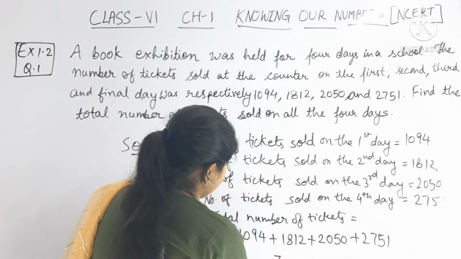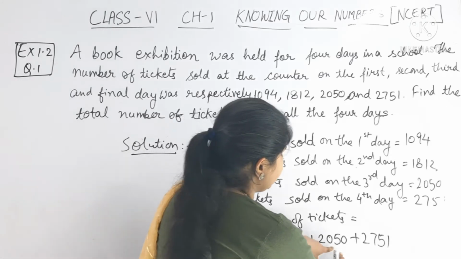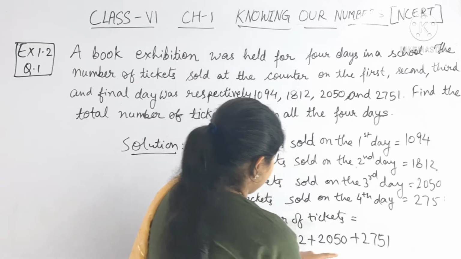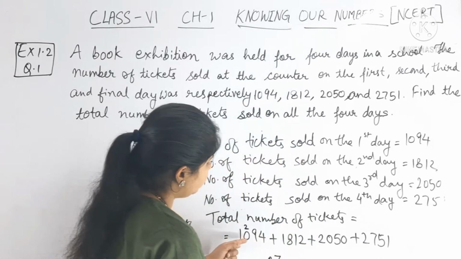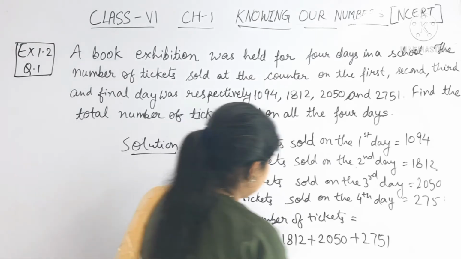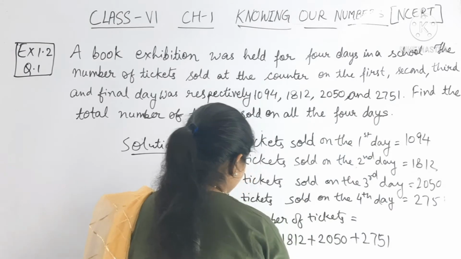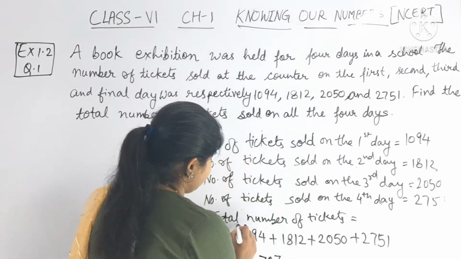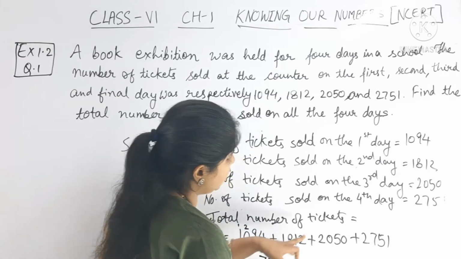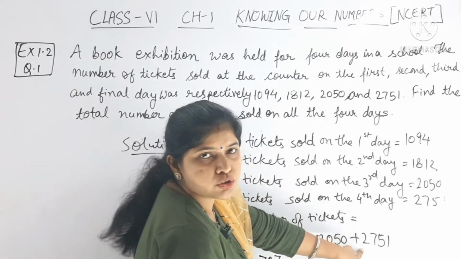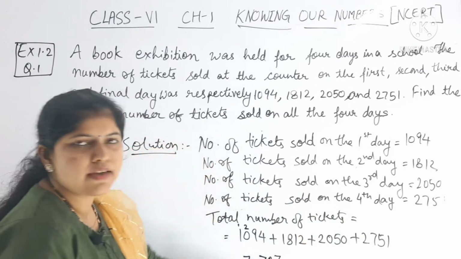So here 7, then 9 plus 1 is 10, 10 plus 5 is 15, 15 plus 5 is 20. So I am getting 2 as a balance. Then 2 plus 8, 8 plus 2 is 10, then 10 plus 7 is 17. So here comes 7 and 1 is carry. Okay, so 1 plus 1 is 2, 2 plus 1 is 3, 3 plus 2 is 5, 5 plus 2 is 7. So I am getting 7707.